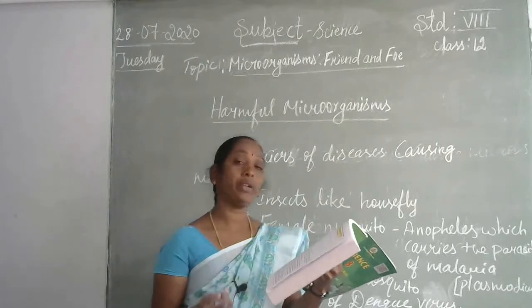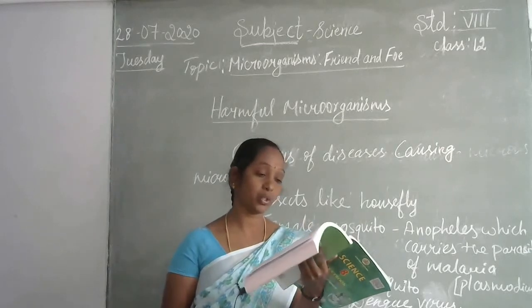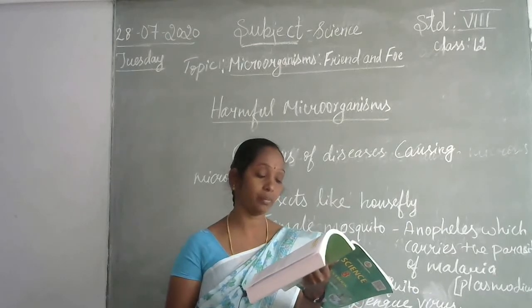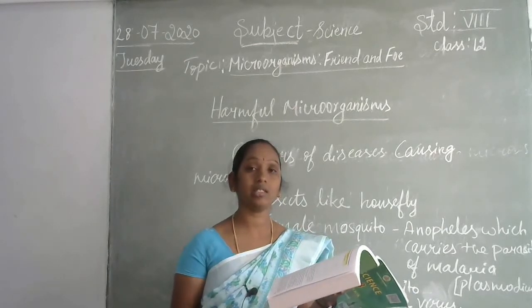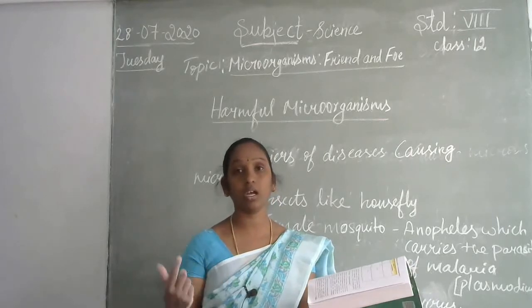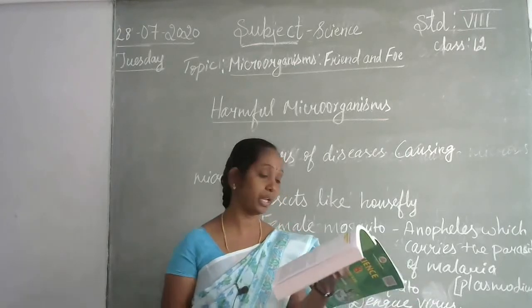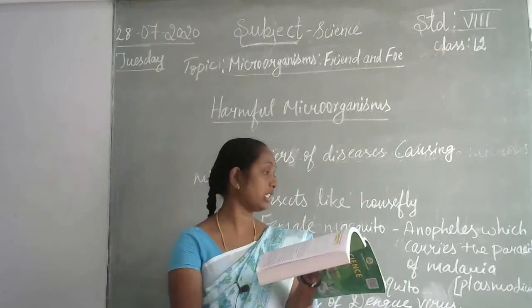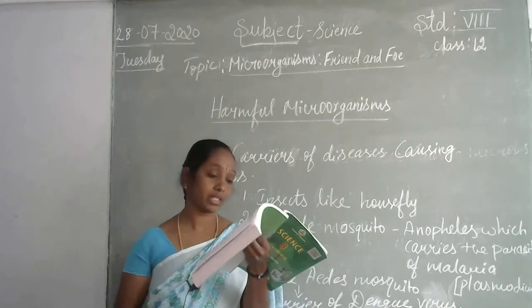How to prevent malarial fever? Use mosquito nets and repellents, spray insecticides, and control the breeding of mosquitoes. Whenever the rainy seasons come to our surroundings, we have to spray insecticides to kill insects like the parasite-carrying mosquitoes.